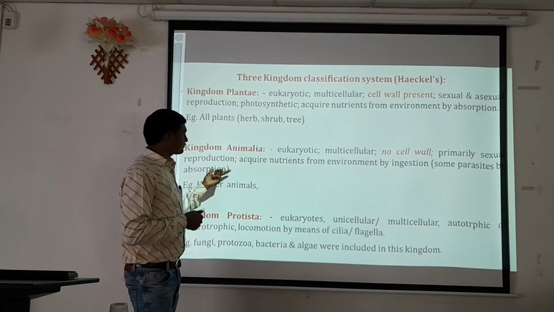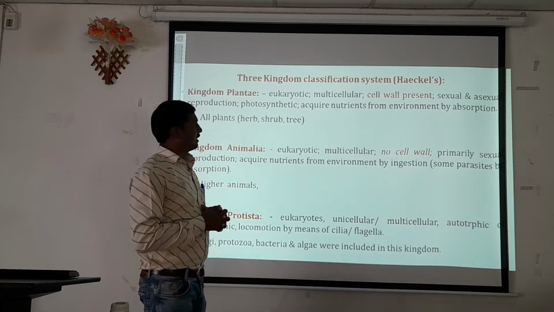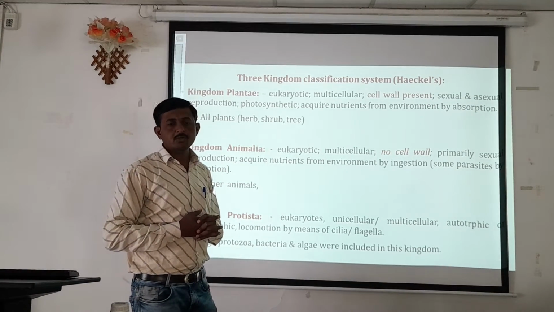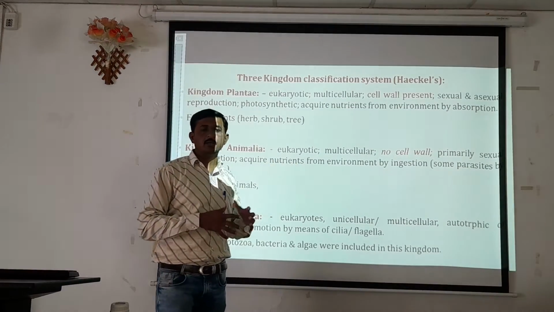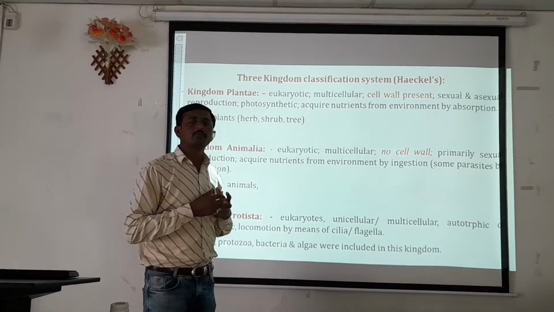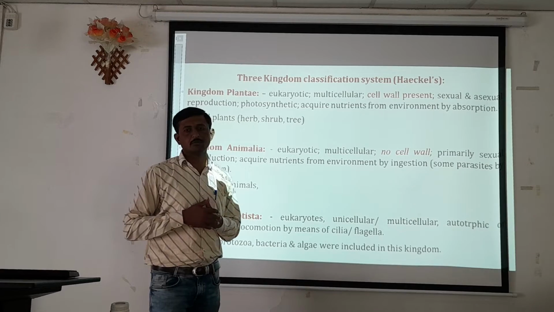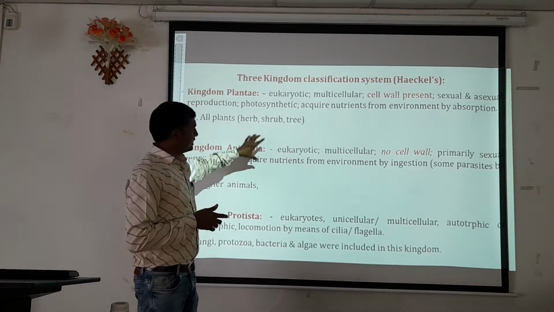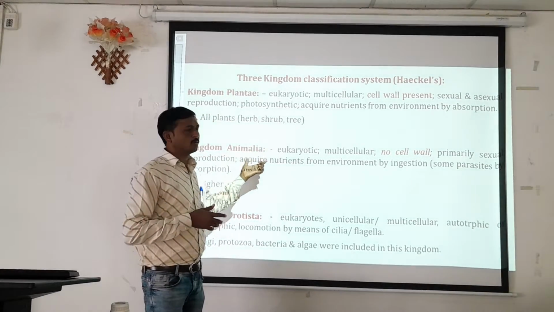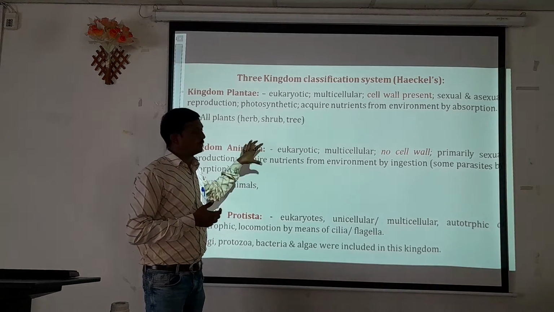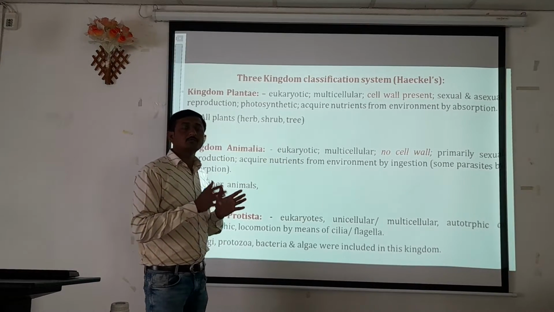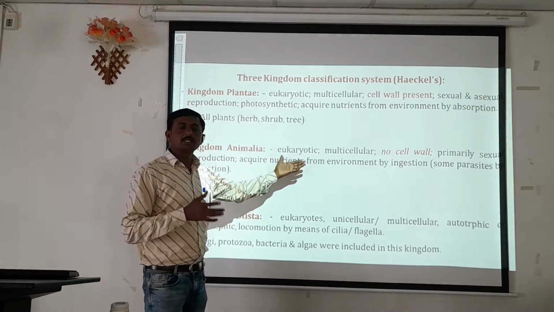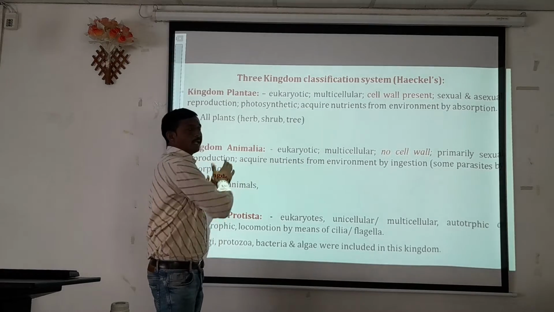Apart from that, animals acquire nutrients from the environment by means of ingestion, and some parasites by means of absorption. They don't have any process to absorb nutrients from soil and do not carry out photosynthesis. So these characteristics are present in the organisms categorized into kingdom Animalia, and organisms showing similar characteristics are grouped into the kingdom Animalia.